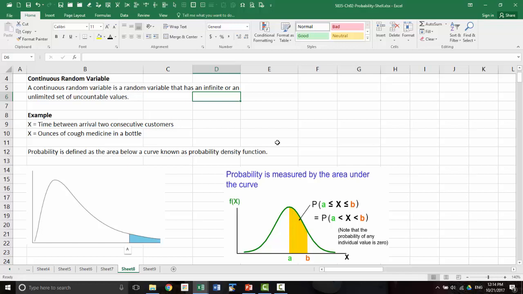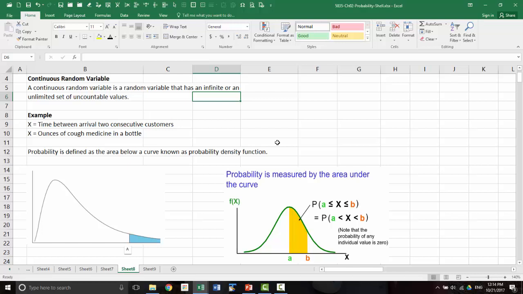This is again a property of continuous random variables. The probability of the continuous random variable being equal to a specific value, like x equal to 10, is always 0. So in continuous random variables, the probability is greater than 0 only for a range of values.